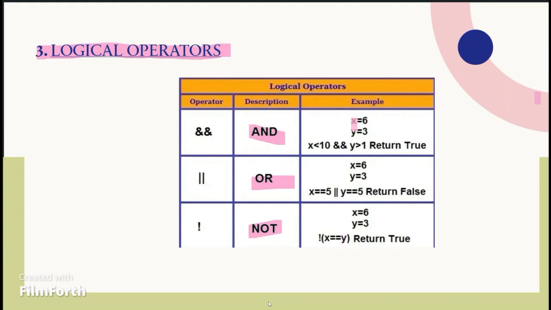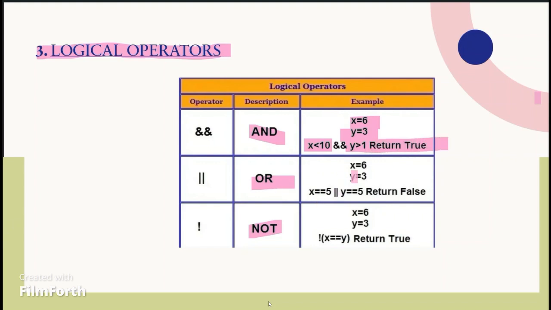Let me take one example. Here, x is equal to 6 and y is equal to 3. x is less than 10 and y is greater than 1. Here we know that the value of x is 6. 6 is less than 10, and 3 is greater than 1. So both the conditions are true, so it returns true.